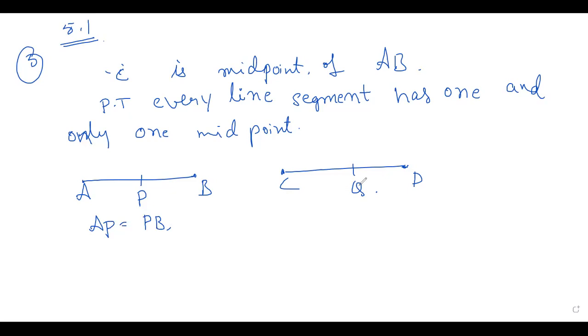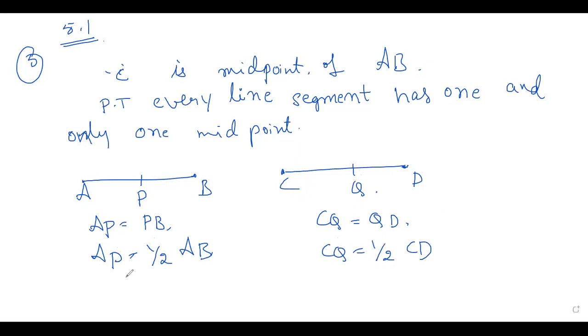Q is the midpoint of CD, so you can write CQ is equal to QD. Or previously we wrote AP is equal to half of AB, which we just proved. So here CQ is equal to half of CD, right?